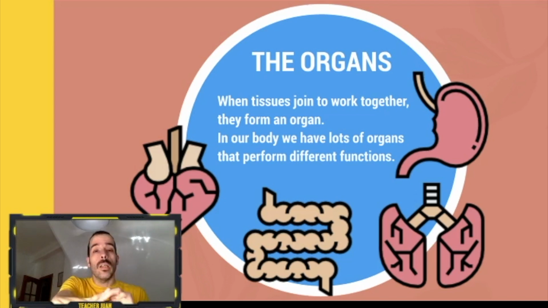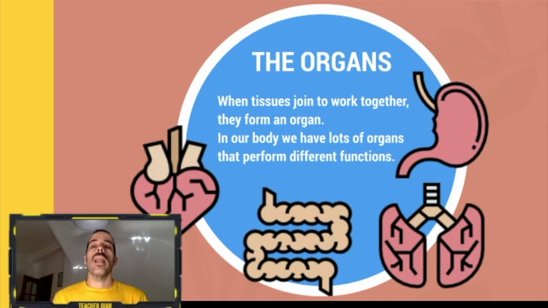Our skin is a huge organ. We have our eyes that are organs, okay? All of them are formed by different tissues, and these tissues are formed by specialized cells. Okay, so cells, tissues, organs.